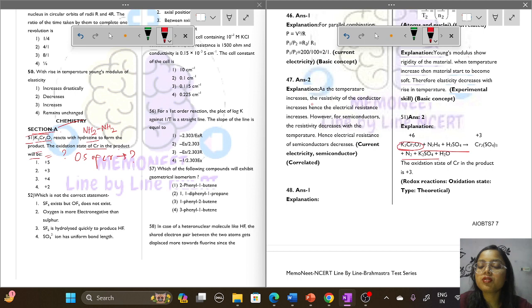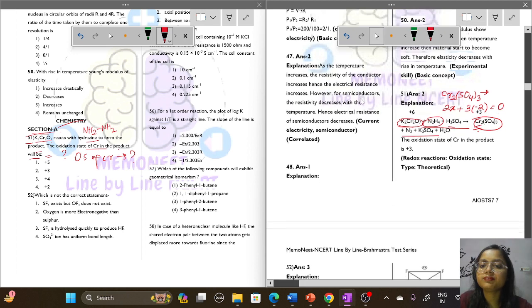So K2Cr2O7, this is potassium dichromate, plus hydrazine in the presence of H2SO4, it will give this compound and the byproducts are there. Okay, so we have to find the oxidation state of chromium in this compound. So let us calculate for Cr2(SO4)3. Chromium will be 2x, plus 3 into the oxidation state of SO4, for SO4 it's minus 2, equals to 0.